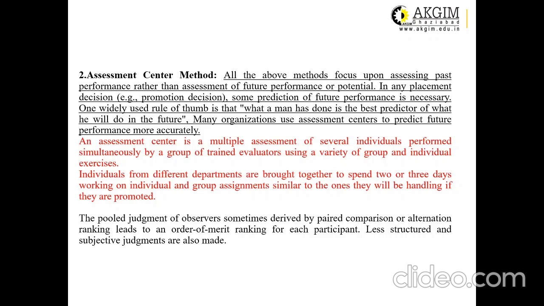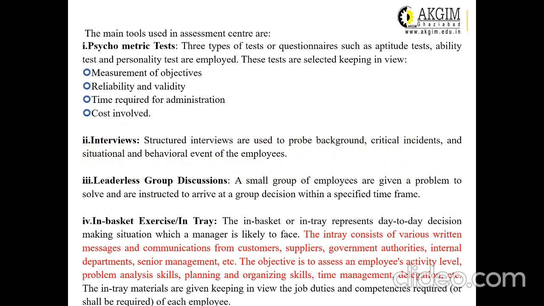Individuals from different departments are brought together to spend 2 to 3 days working on individual and group assignments similar to the ones they will be handling if they are promoted. So the assessment center is one of the techniques with which you can take decisions on the promotion of the employees inside the organization. There are various tools related with the assessment center. Number 1 is the psychometric test, which is very popular. Number 2 can be the interviews. Structured interviews may be conducted.